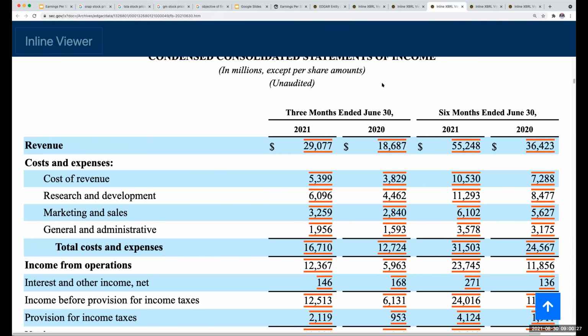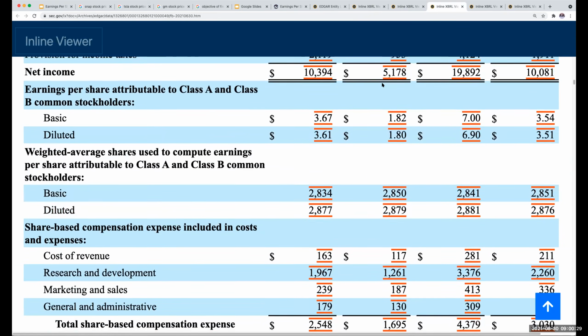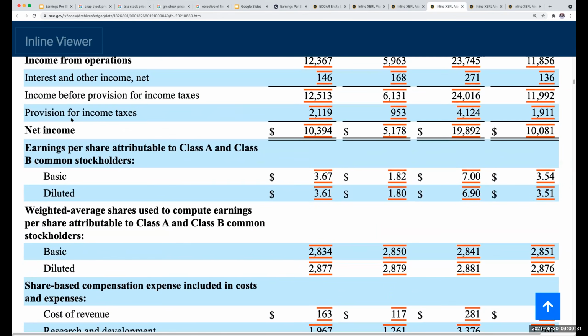Let's take a look here. We look at Facebook. So what you'll notice here is earnings per share attributable to Class A and Class B common shareholders, 7 and then 6.9. The diluted is slightly less. Why is that? Because more than likely what's being included are employee stock options.